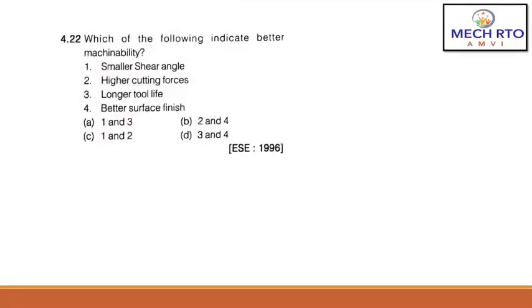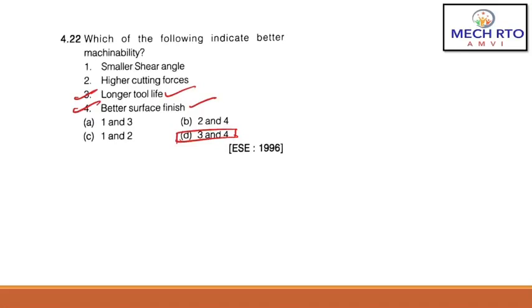Now the next question: which of the following indicates better machinability? One is smaller shear angle, higher cutting forces, longer tool life, better surface finish. Here the correct answer is D, that is 3 and 4: longer tool life, better surface finish.